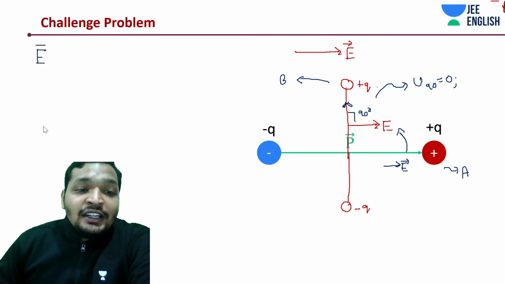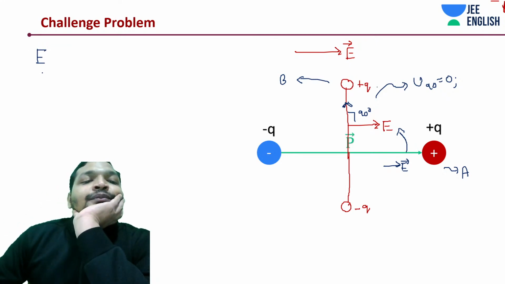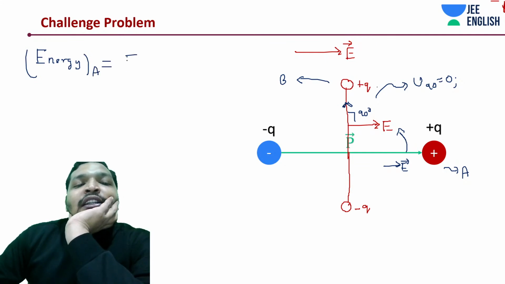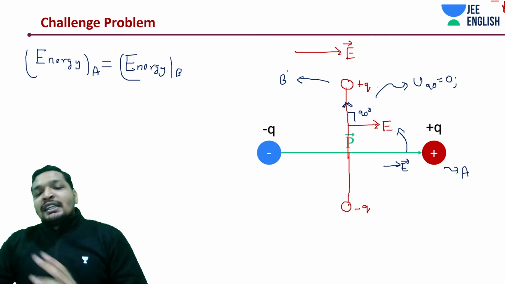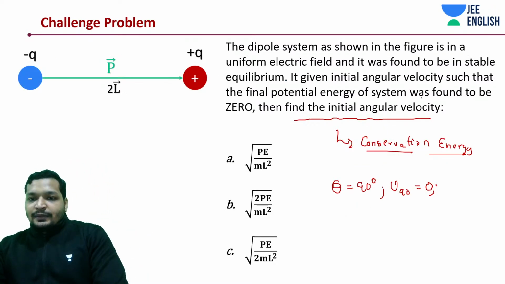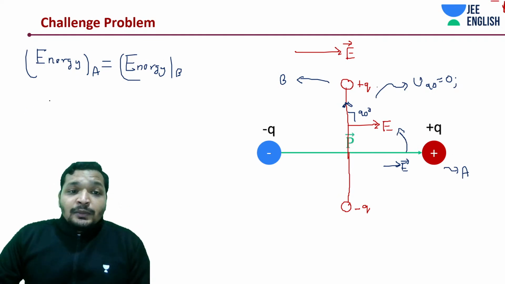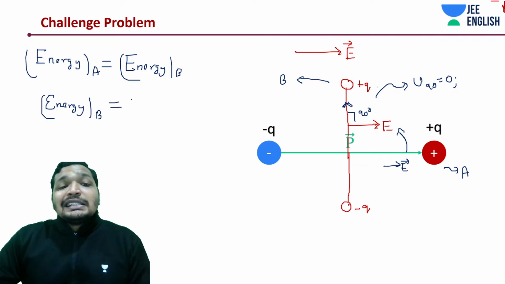Energy at position A. Okay, it's not electric field. How do I write down energy? Energy E, not electric field E, energy E. Energy at position A is equal to the energy at position B. What is the energy at position B? Potential is 0. It has come to rest. So how is this possible? Energy at position B is 0.